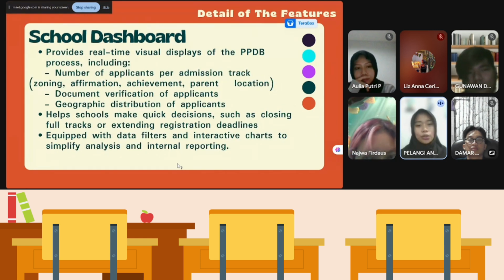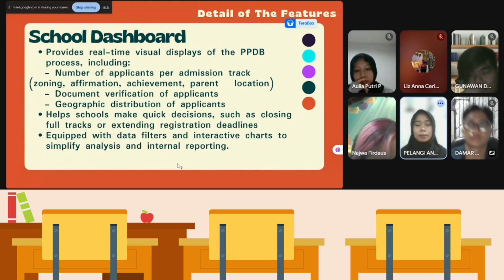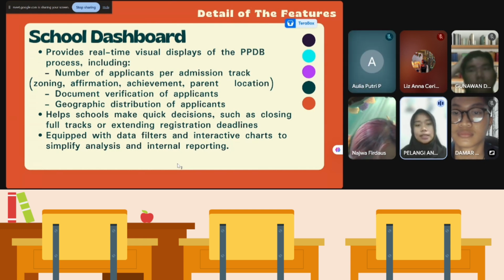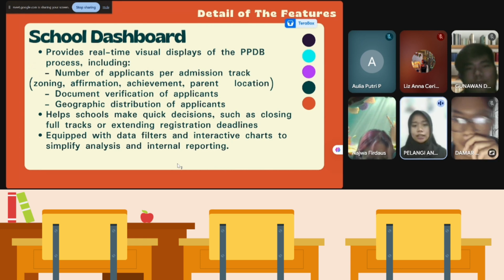So this is about school dashboard. Provides a real-time visual display of PPDB process, including like number of applicants per admission track, zoning, affirmation, achievement, parent location, and then document verification of applicants.